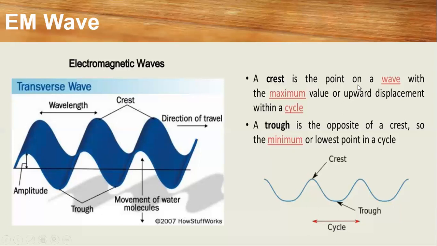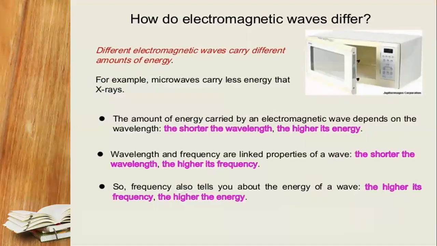Here they clearly mention the crest is a point on a wave with the maximum value or the upper displacement in the cycle. The trough is the opposite to the crest, so the minimum or the lowest point in the cycle. With the help of this sinusoidal wave, you can easily identify what is the crest and the trough. So here, how to identify how the electromagnetic waves are different.